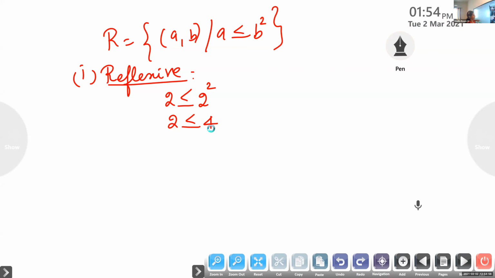Is it true for all real numbers? Now this is true for positive numbers, isn't it? Now you take negative numbers. These two are positive numbers. You take the next set, negative numbers. Real numbers means we know positive numbers are there, negatives are there, decimals are there. So for positive numbers it is true. Now take the next set and check negative numbers. Minus 3 is less than or equal to minus 3 the whole square. Will it be true? Krishna Chandran, is it true?